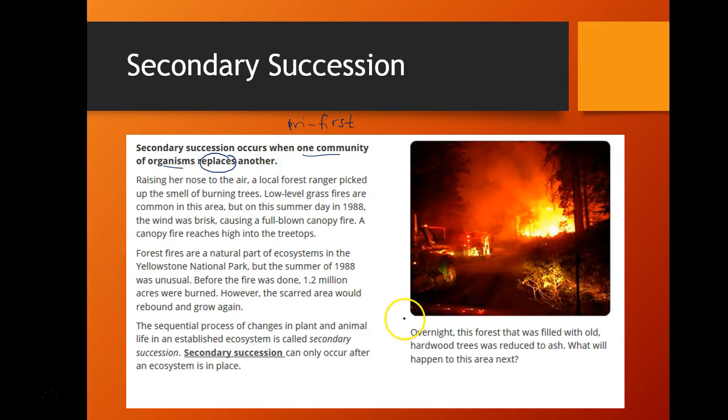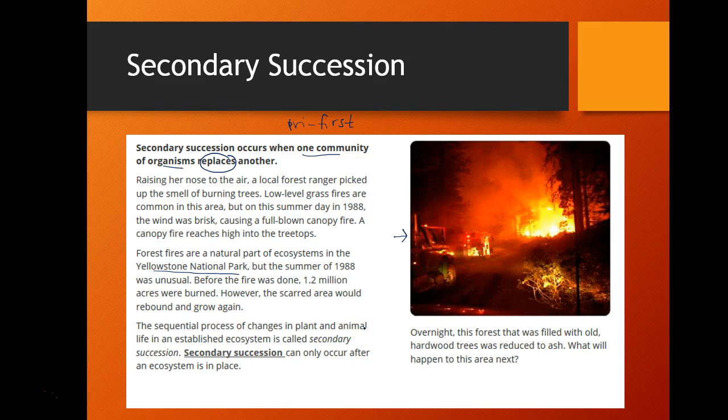So here's an example. Here there's a forest fire, and obviously after a forest fire we have many things burnt, some organisms that possibly died as well, and so there's obviously going to be some sort of change in this ecosystem. One example of this would be in the Yellowstone National Park fire in 1988. There were definitely a lot of trees that were burnt down, lots of different vegetation as well as organisms.